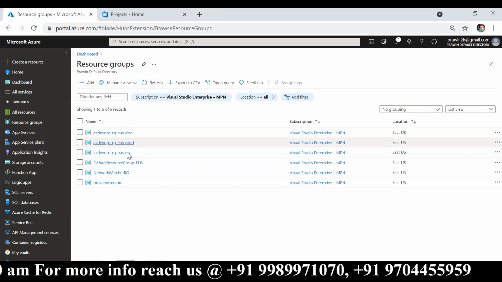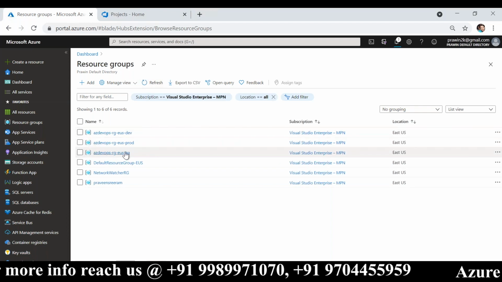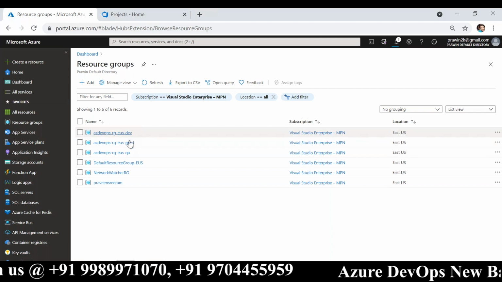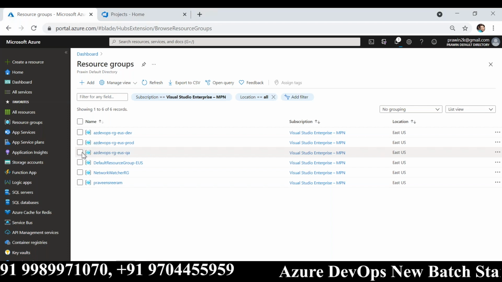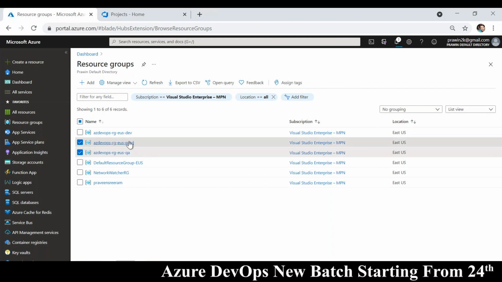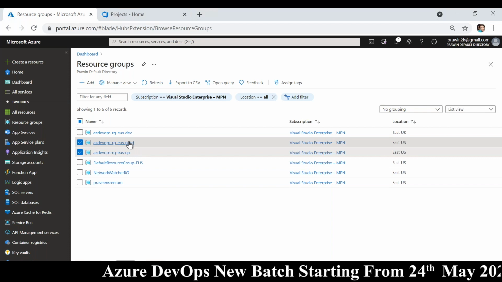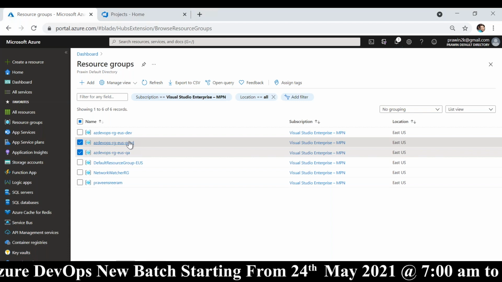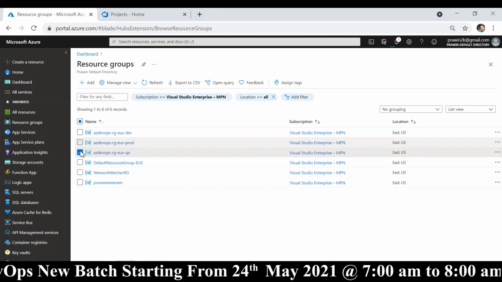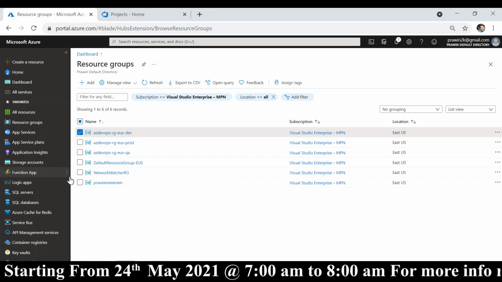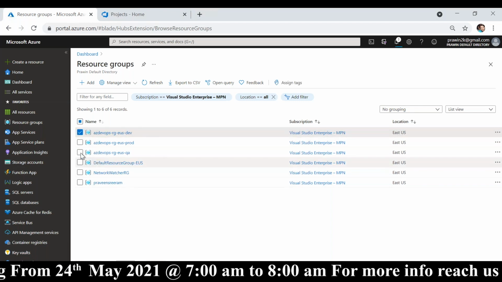Okay. So I already have 3 resource groups created for us. The first one is dev, the second one is QA, and the third one is prod. I'm sure everybody knows what an environment is, right? When you're working for your customer, they will have different environments, one for development and testing.